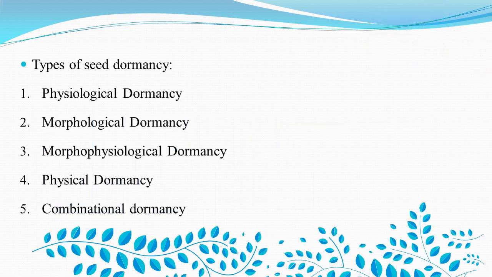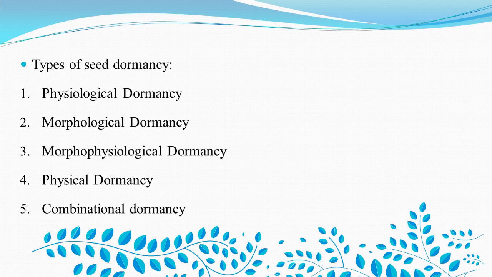Now, depending upon the internal factors of the seed, the external environment of the seed, and the structure of the seed, dormancy is classified into five major groups.